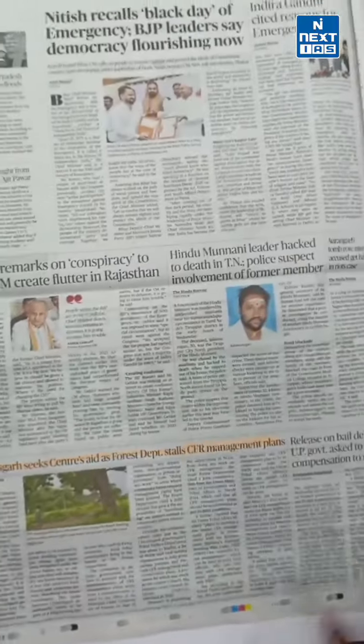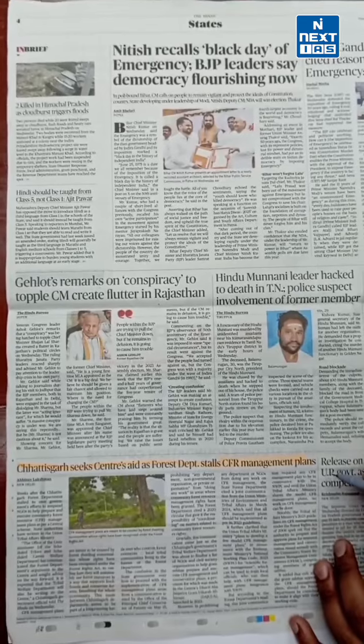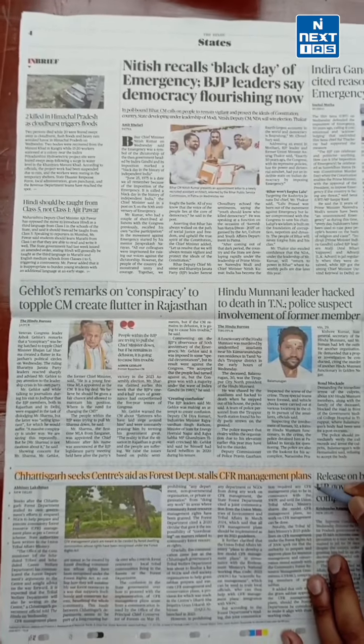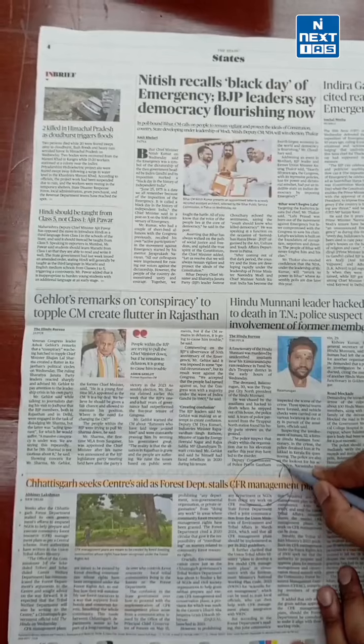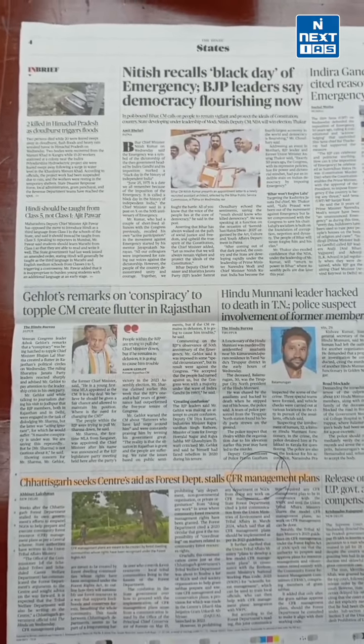Then on page number 4 we have Chhattisgarh seeking Centre's aid as the forest department stalls CFR management. So what exactly is CFR? It is important from the perspective of particularly prelims as well as mains GS3.